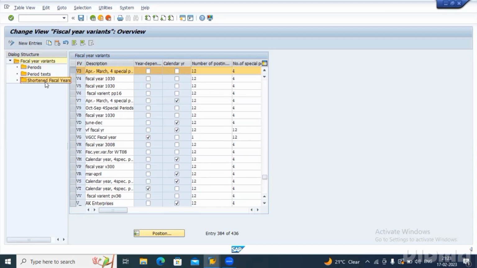Now, SAP has given a standard fiscal year variant, that is V3. If it is required, we can go with the V3 fiscal year variant, which is the same as the Indian financial year, starting from April and closing with March. It has 12 periods, and also we have 4 special periods, nothing but 4 quarters. If your organization or client is not willing to go with the standard one and wants to configure their own, in that case we can configure our own fiscal year variant. If not, you can simply go with V3. Simply go to the next step.